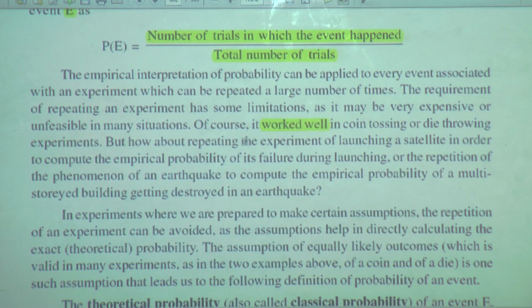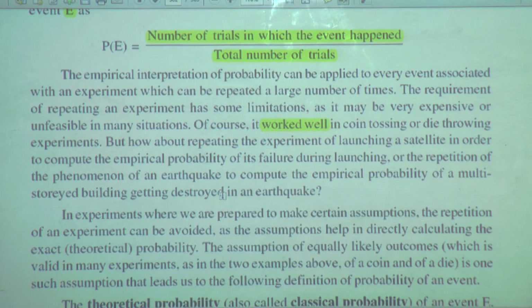But how about repeating the experiment of launching a satellite in order to compute the empirical probability of its failure during launching? Tossing a coin or throwing a die can be repeated many times, not a problem. But our thinking was this much only, that we are tossing a coin or throwing a die.